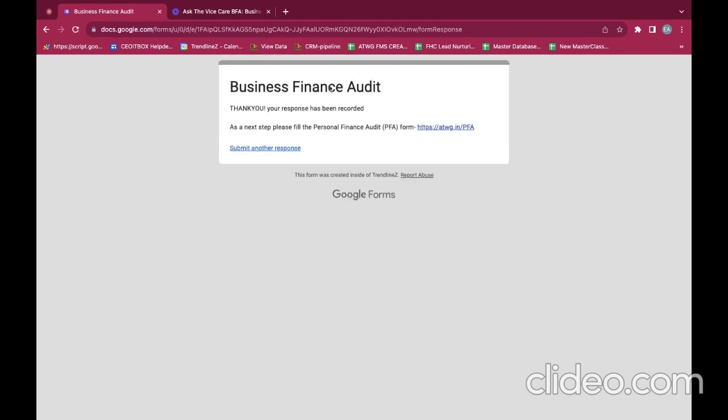And lastly, you have done your business finance audit, and this will redirect to your next form, which is the personal finance audit. So you can click on the link and go to your personal finance audit form.